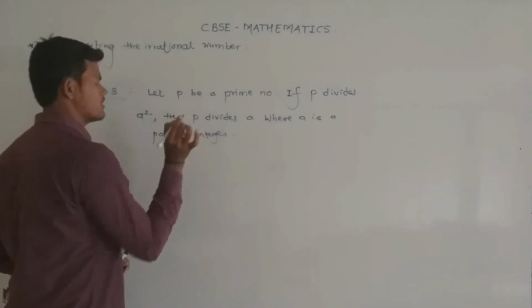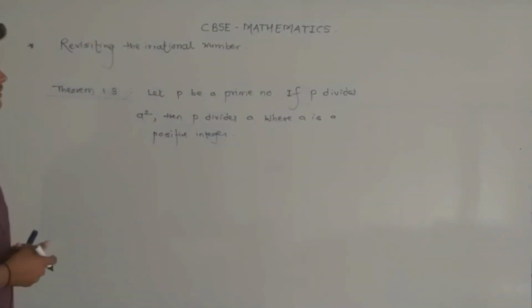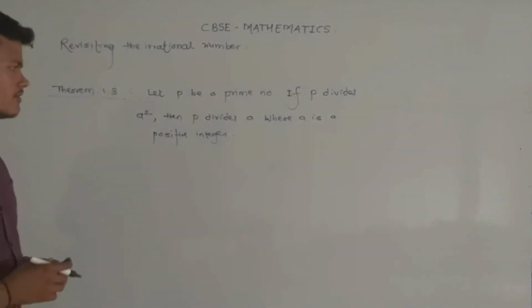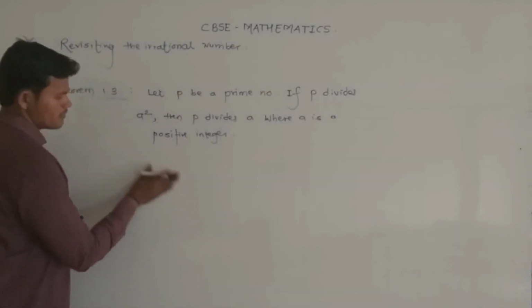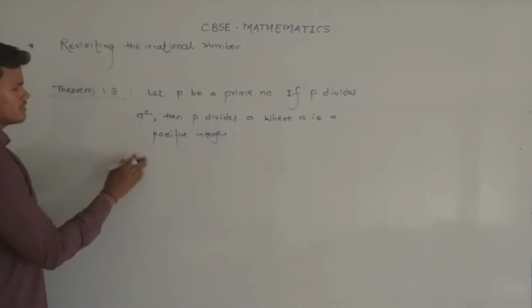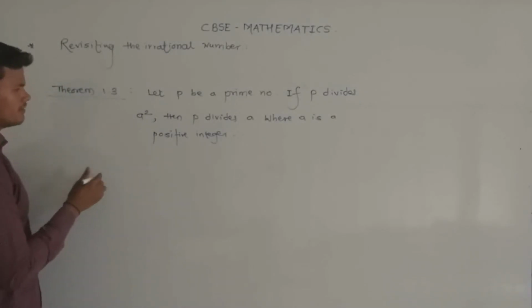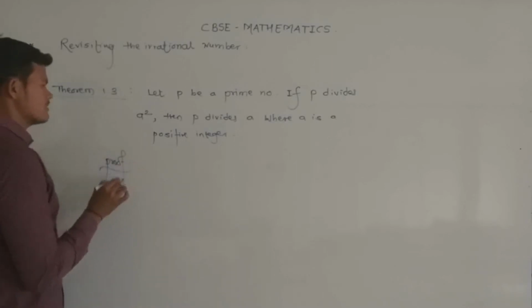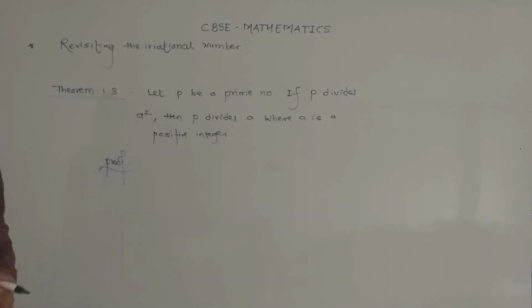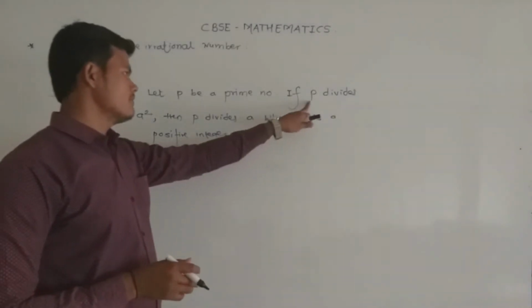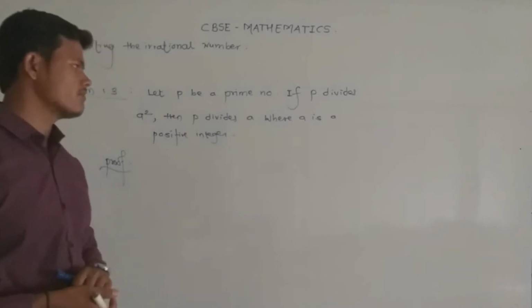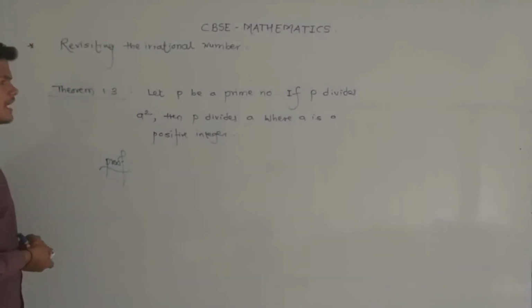This proof is based on the fundamental theorem of arithmetic, which is used for proof of irrationality of a number. That is, to prove any number is irrational, we have to use this theorem which is based on the fundamental theorem of arithmetic. So, proof. The theorem says that if P is a prime number and P divides a square, then P divides a, where a is a positive integer.